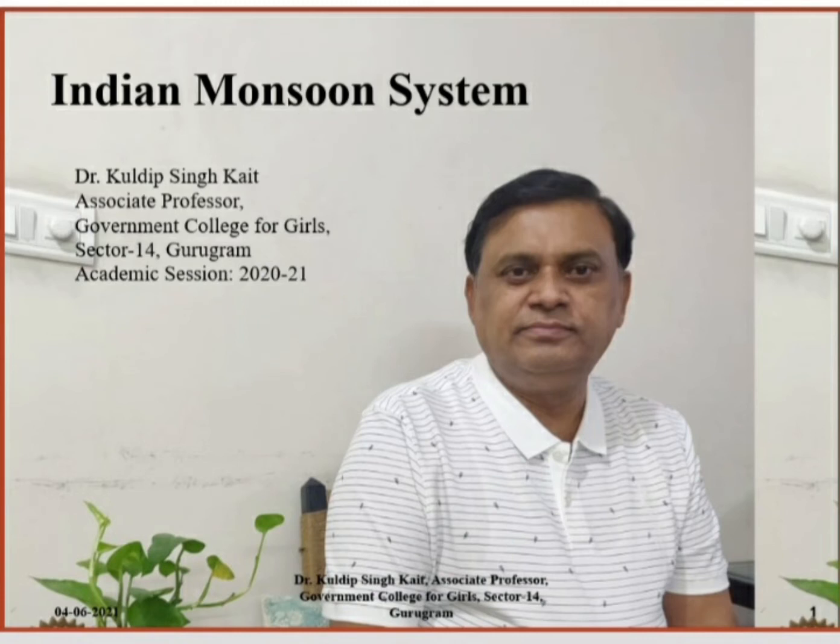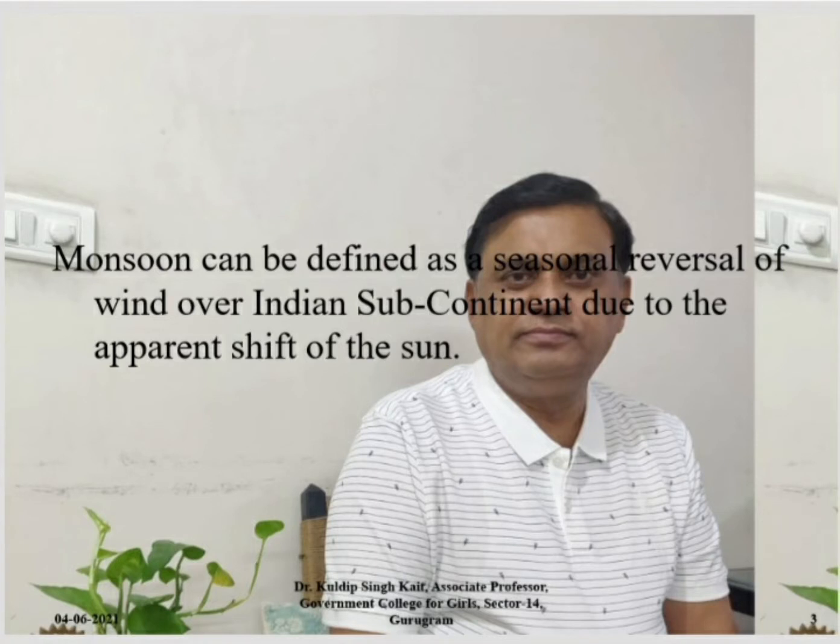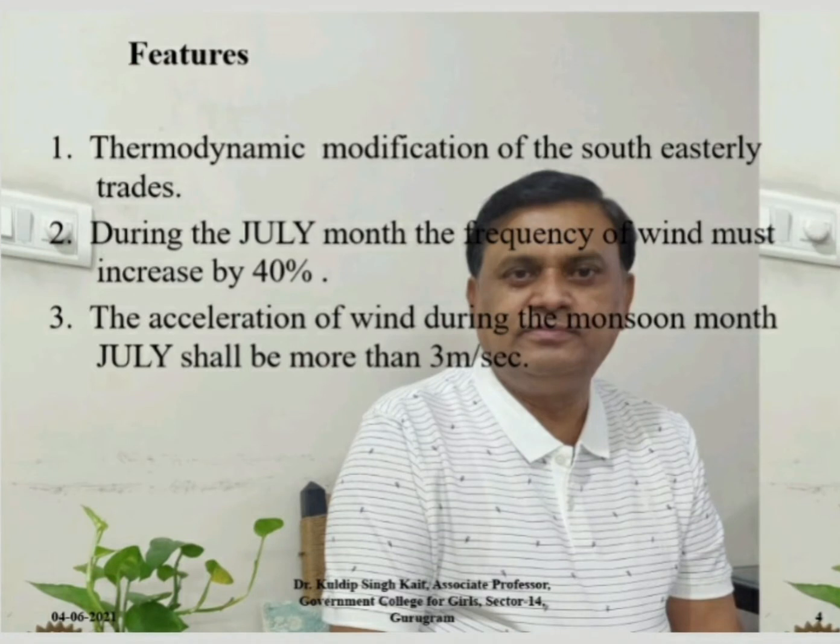Indian monsoon system. The term monsoon is derived from an Arabic word "mousim" or from the "monsim", which means season. Monsoon refers to regional winds produced by thermodynamic modifications in the trade winds. Monsoon can be defined as a seasonal reversal of wind over the Indian subcontinent due to the apparent shift of the sun.